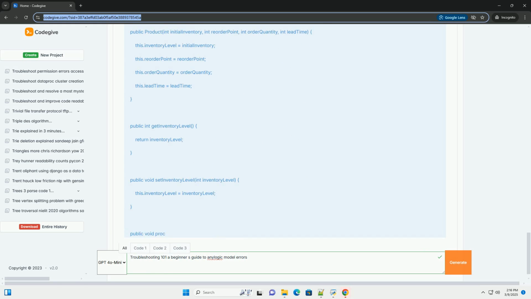Remember that debugging is an iterative process. Be patient, methodical, and persistent, and you'll become proficient at finding and fixing errors in your simulations. Good luck.